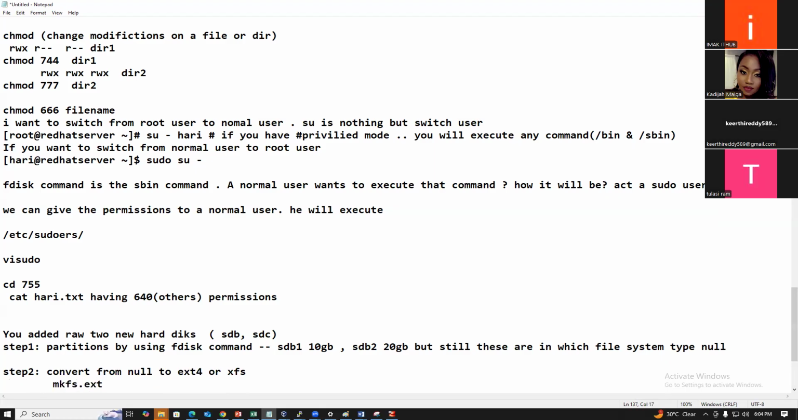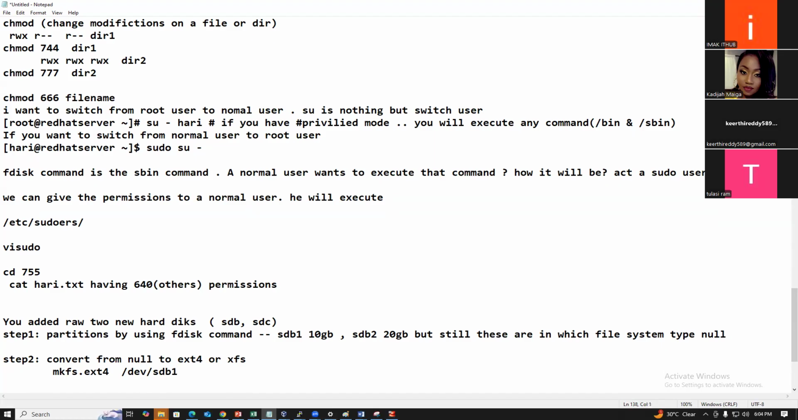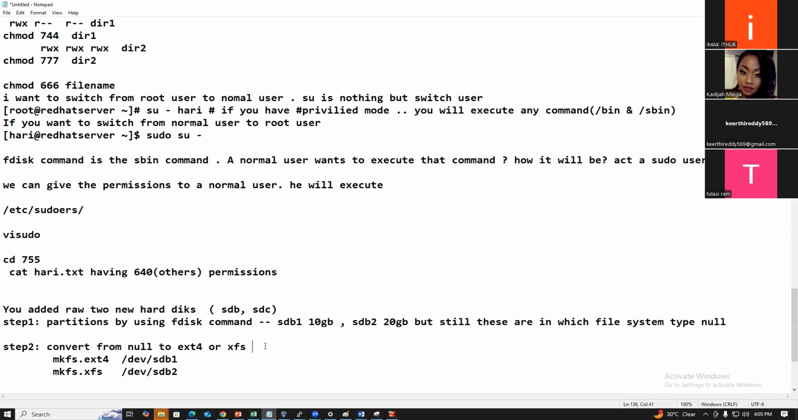mkfs.ext4 /dev/sdb1. The second, mkfs.xfs /dev/sdb2. So now you converted from null to a Linux format. Linux knows only ext2, ext3, ext4 and XFS, right? You created the partition, then you converted from null to ext4 and XFS.